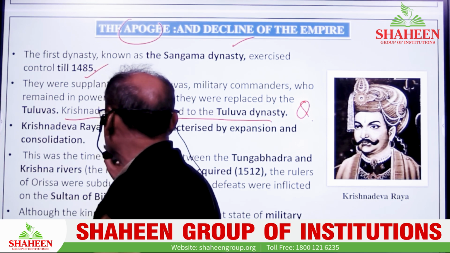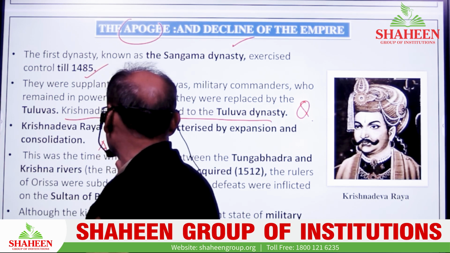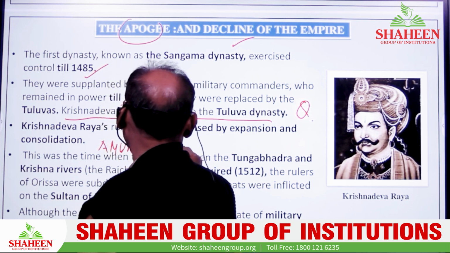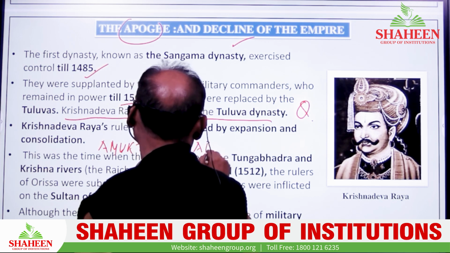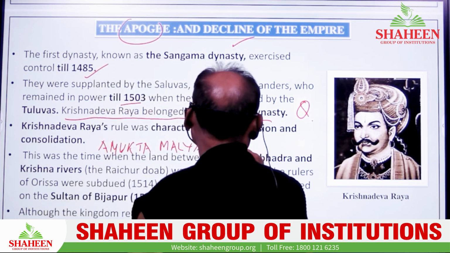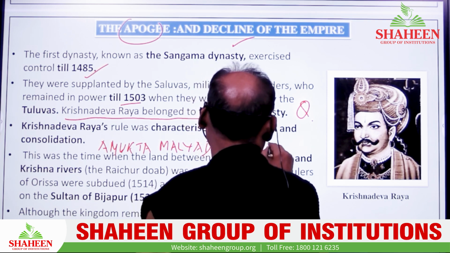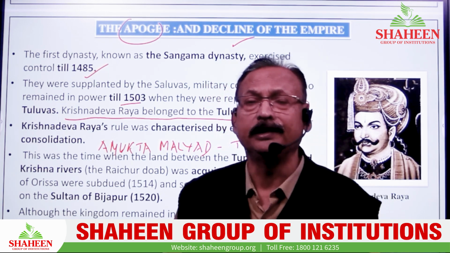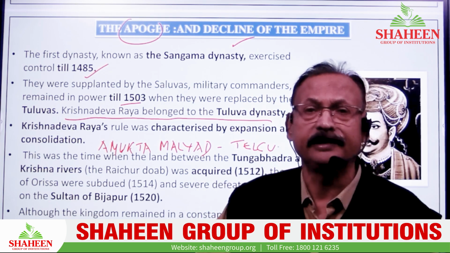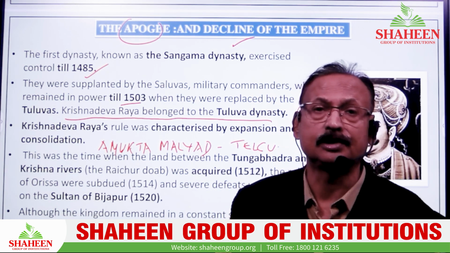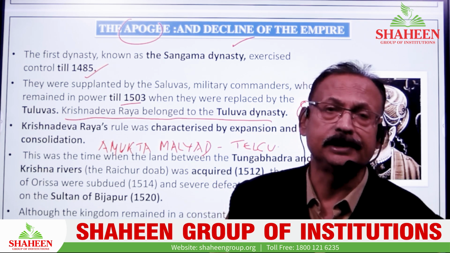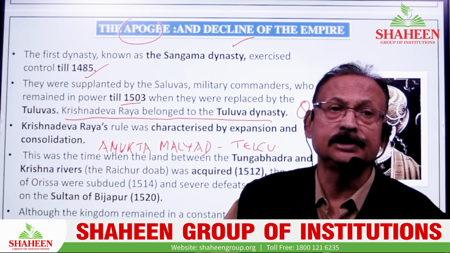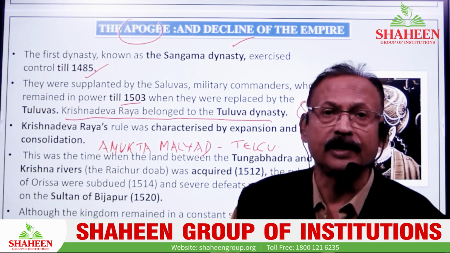The book is known as Amukta Malyada. Amukta Malyada. This was written in Telugu. And the book reveals the social life, the economic life, the political life, the cultural life, even the society very well. So Krishna Deva Rai was considered one of the biggest rulers of this period. The dynasty was known as the Tuluva dynasty. This was an important, significant feature.